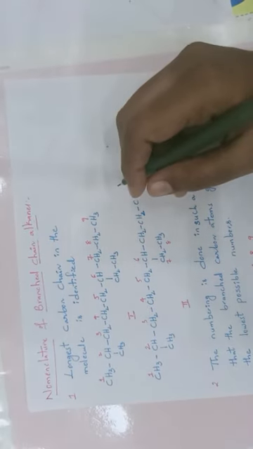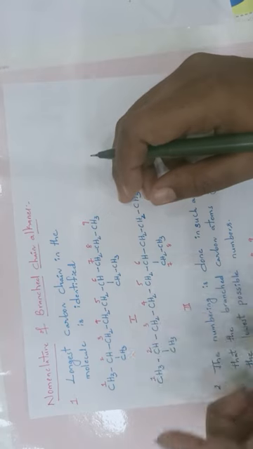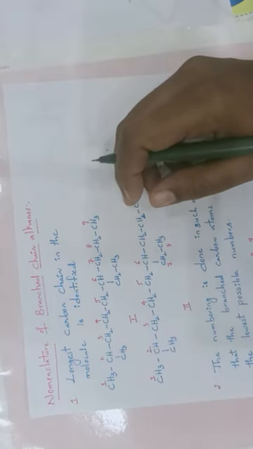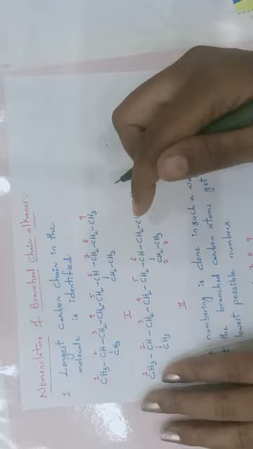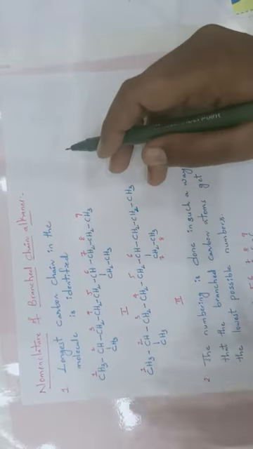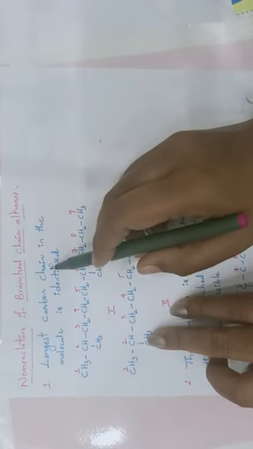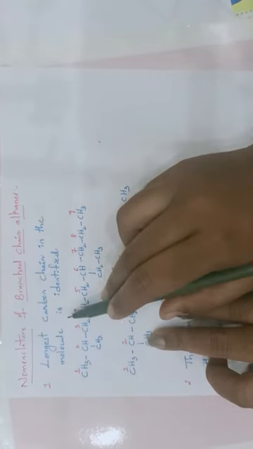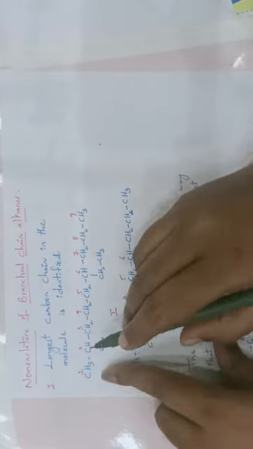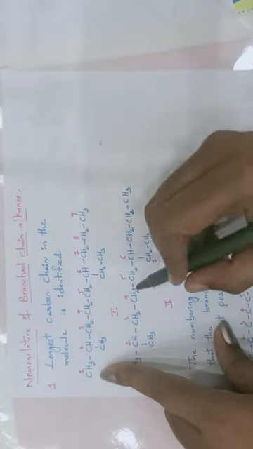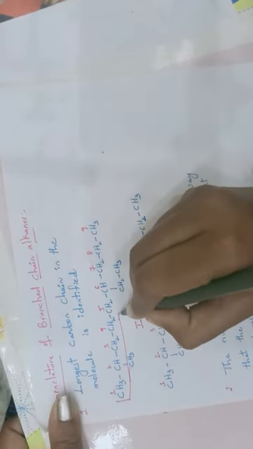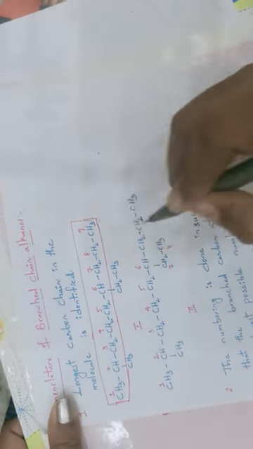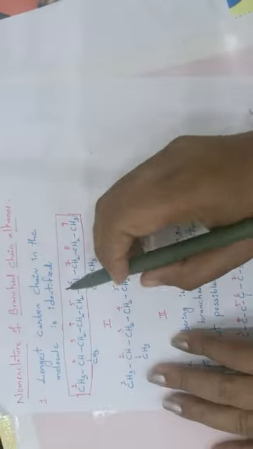That means it should cover the maximum carbon atoms which are connected. Joining should be present. There should be no cut between them. So there should be joining, and that longest carbon chain is selected as the parent chain. Whatever numbers I have represented, that has to be taken as the parent chain. Now the parent chain is selected, the longest carbon chain.